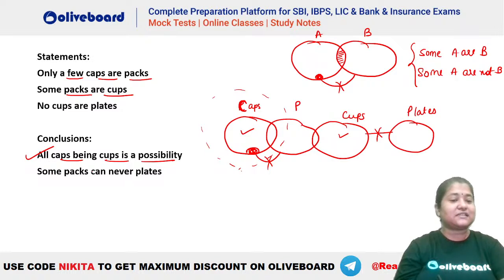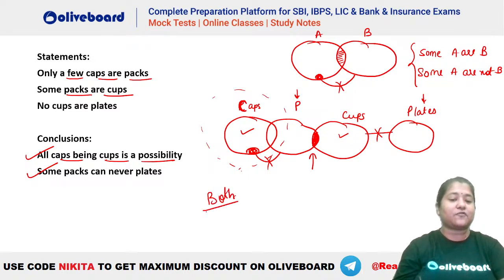Similarly, the second one, some packs can never be plates. Absolutely, this is also true. Why? Because there is a definite portion of pack which is common between your packs and cups, right? So the common portion between packs and cups will never be a part of plates. So yes, there is a definite portion of pack which will never be a part of plate. मतलब ये वाला भी आपका definitely true है. So the answer to this question will be both, right?